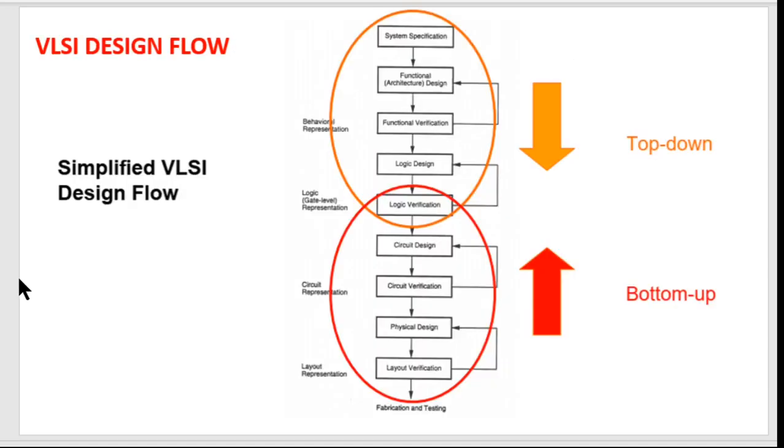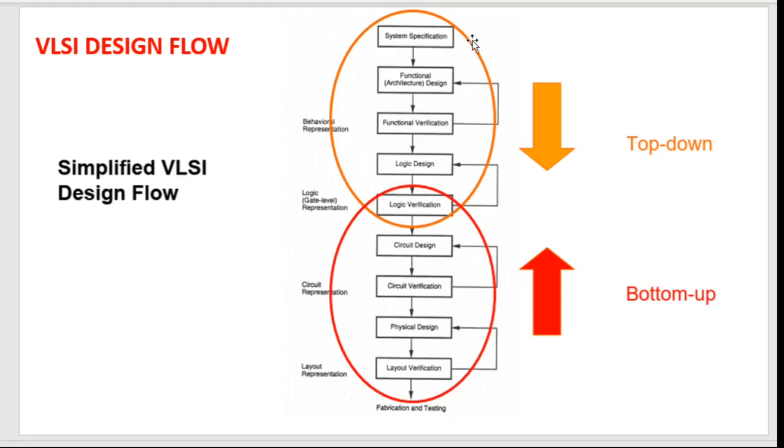So this VLSI design flow, look at this. This is a pretty simplified VLSI design flow in the form of this block diagram. Look, we start from the system specification. Any system that is to be designed first has some specifications made: what would be the area occupied by that system, the speed of that system, about how much power it will consume, and so on and so forth.